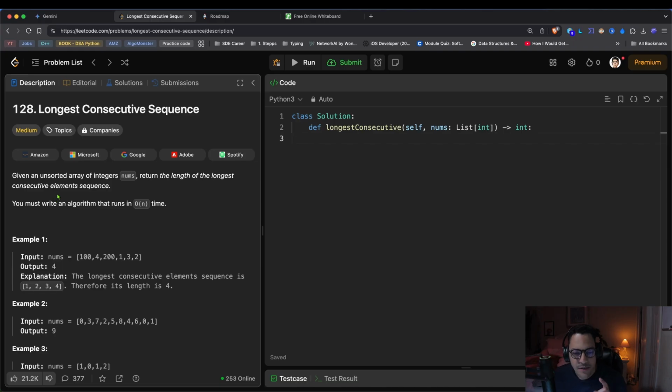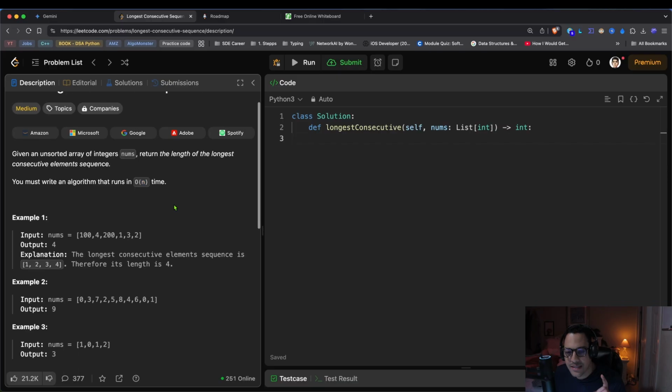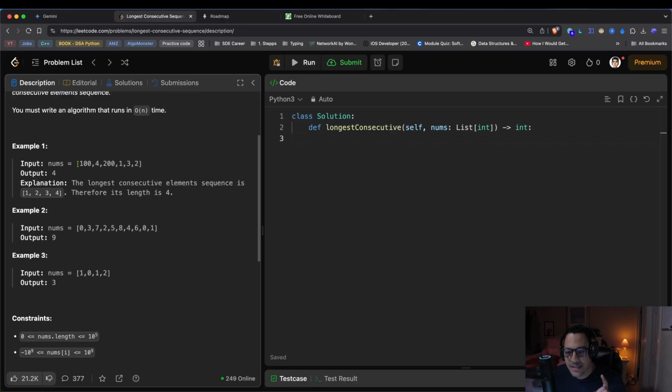But anyways, we're at the end of arrays and hashing here, and longest consecutive sequence says as follows. Given an unsorted array of integers nums, return the length of the longest consecutive elements sequence. You must write an algorithm that runs in O(n) time, and that's it. We got an array of 100, 4, 200, 1, 3, and 2. The longest consecutive element sequence is 1, 2, 3, 4. Therefore, the length is 4.